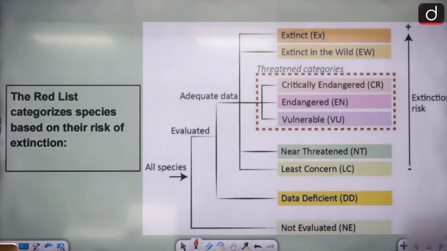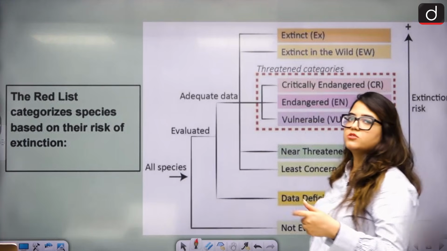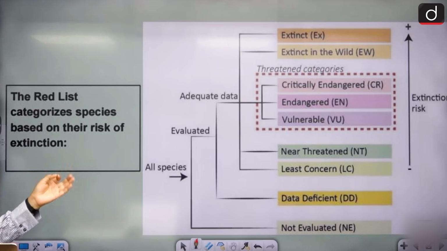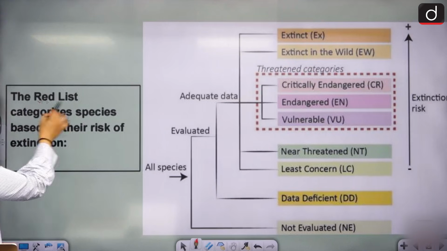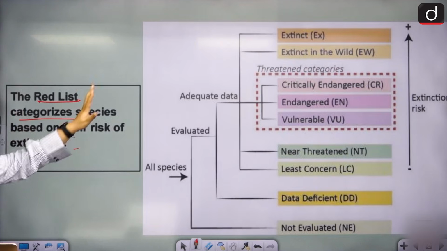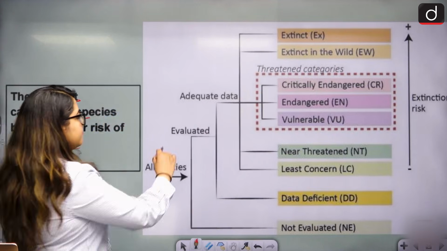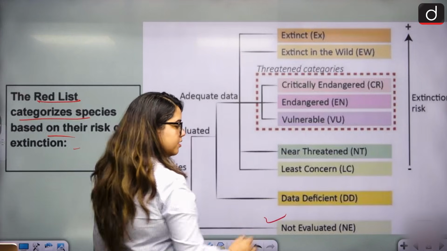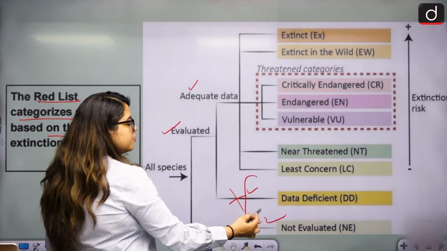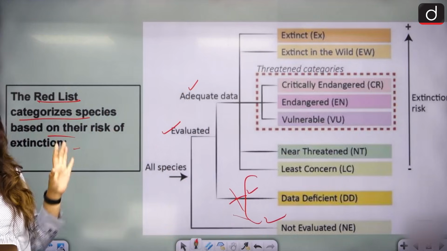What IUCN does is it releases the red list. It also releases a green list. There are multiple lists, but the most important one that is asked repeatedly is the red list. So we'll talk about the red list and categorize the species. From all the species, some are evaluated and some are not evaluated. Second, we have adequate data or we don't have adequate data. We don't want to do anything about these. We will focus on adequate data.